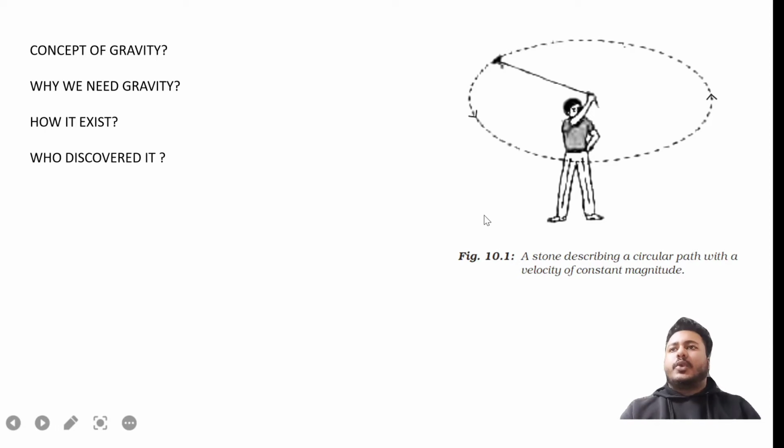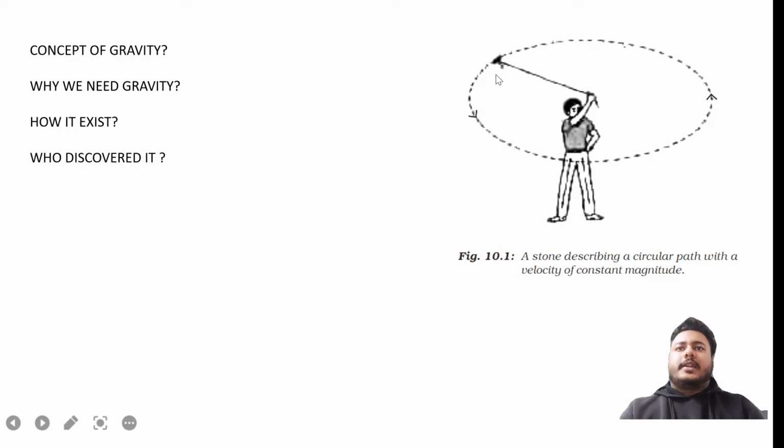First we are going to know what the concept of gravity is, then why we actually need gravity, then how it exists in our daily life, and finally who discovered it. These are the things we are going to study first.